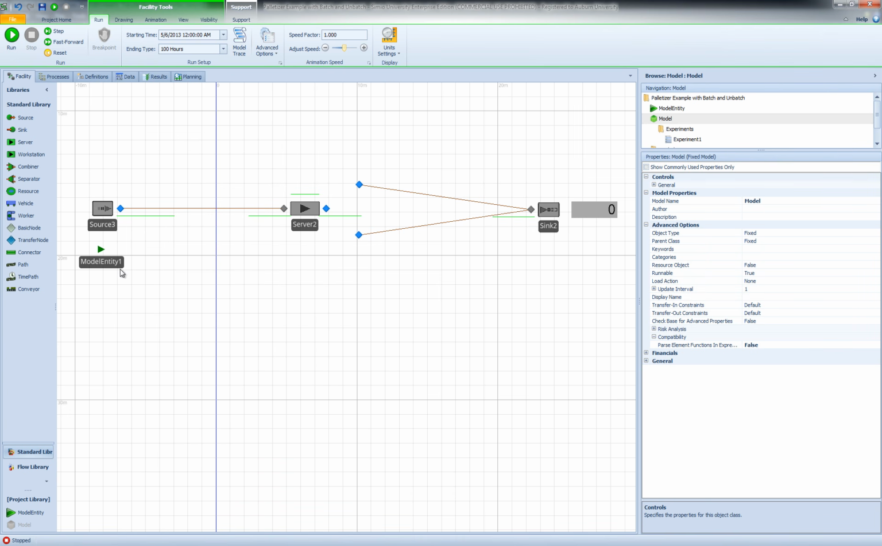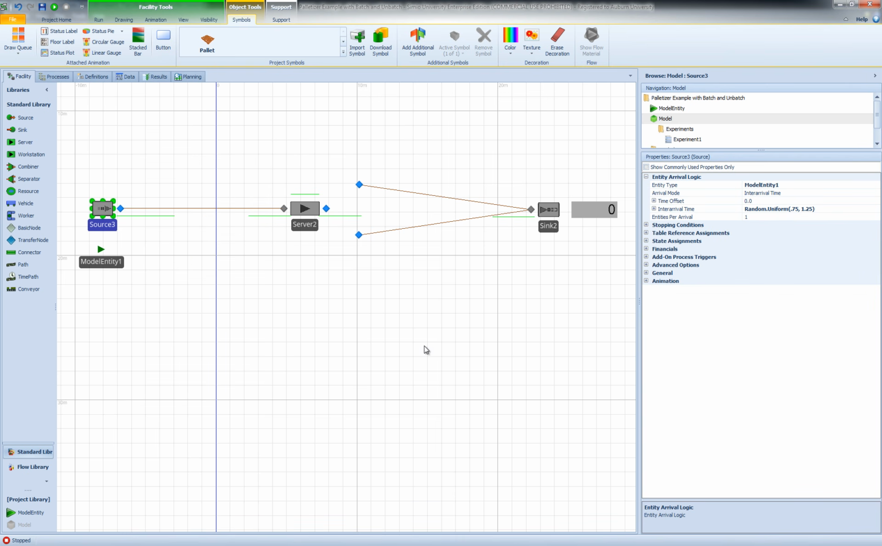So as you can see in this model, I only have one source. Again, we don't care about the pallets anymore. We're assuming that we have an infinite number of pallets in the system. So I have my model entity 1, you can call it parts or whatever, and I have my source that generates entities according to the same uniform distribution we had before. And we have the same processing time distribution as well for our batches. But this time, we are going to batch the entities without using a combiner.